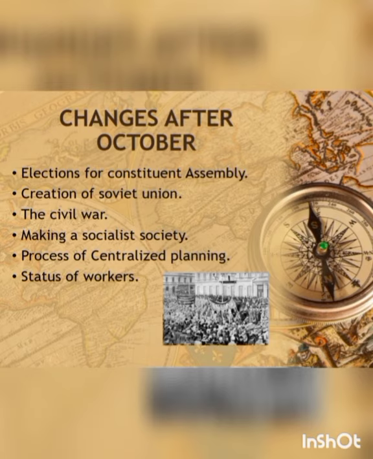It means it became a public property. They banned all titles of aristocracy and big houses were partitioned according to the family needs.